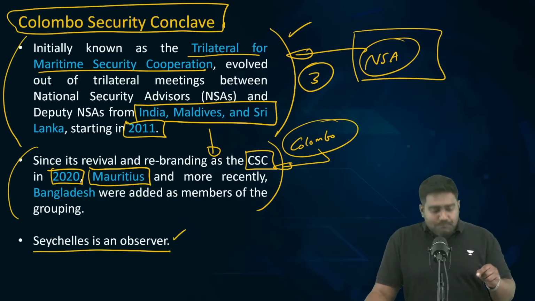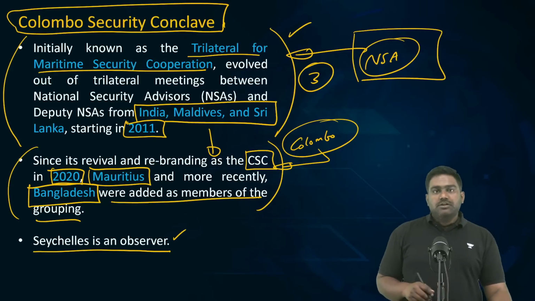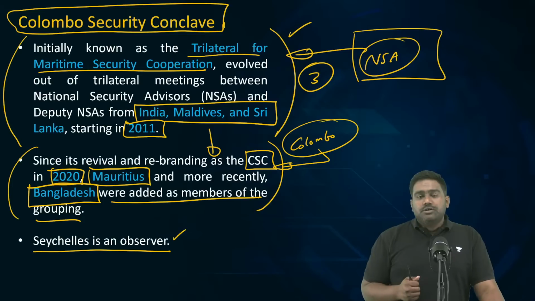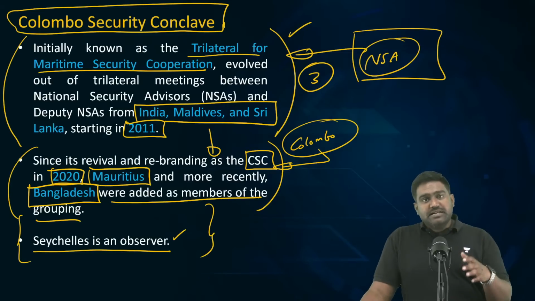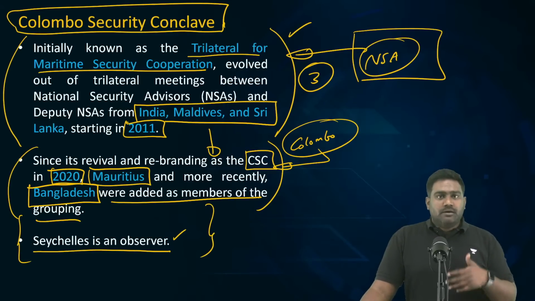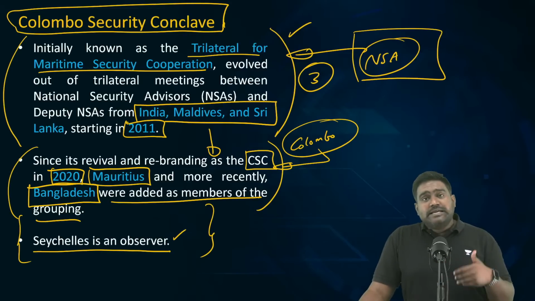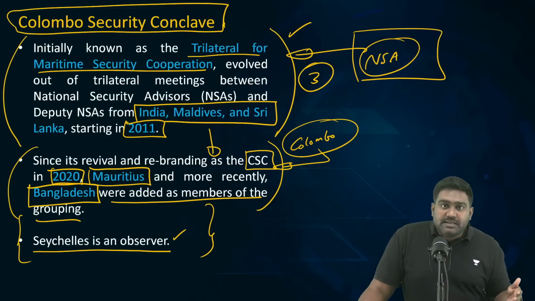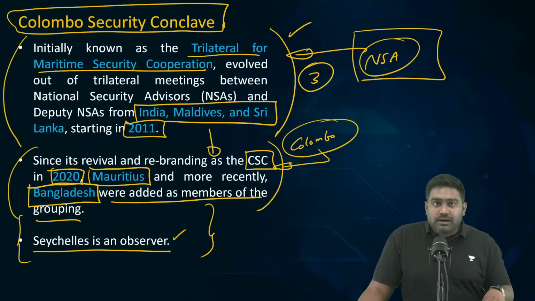But last year, Bangladesh took a big decision to join the Colombo Security Conclave as a full-time member. So it got elevated from an observer to a full-time member. Those of you who don't know the difference between observers and members: the members will have full rights in a multilateral group. A member state will enjoy full access and full rights. They can not only participate in the summits, they will have voting rights. They can initiate resolutions. They can propose agendas. Correct? So members will have full rights.